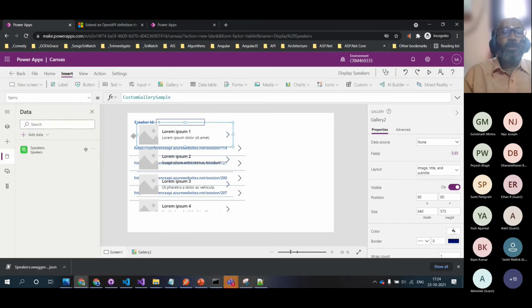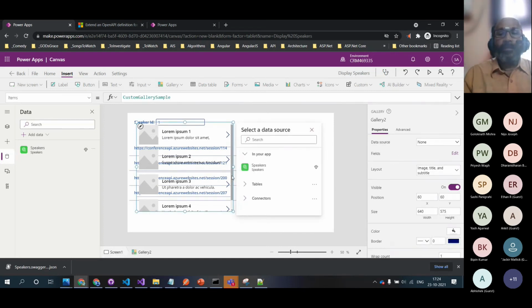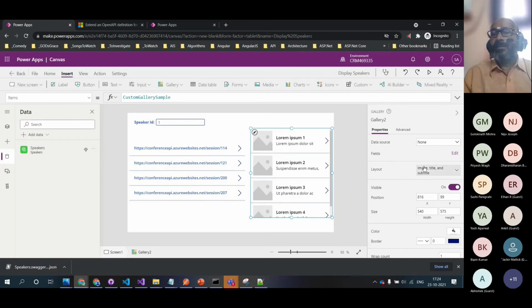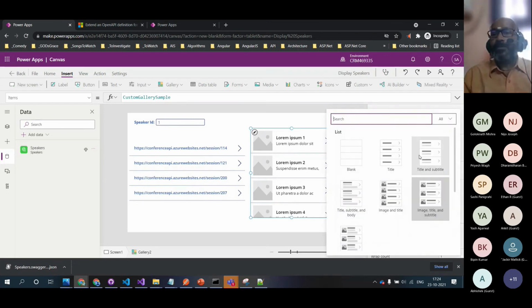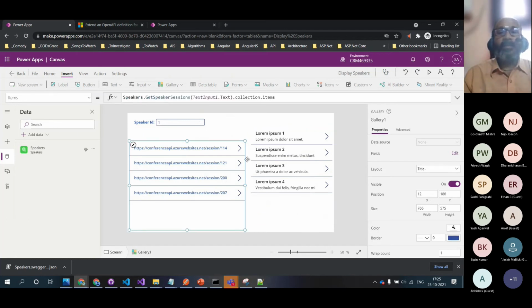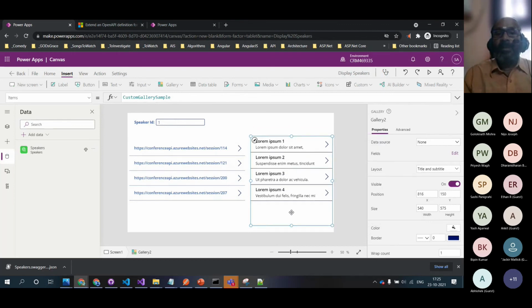How do I select that gallery? Okay, so let me drag this towards the right, and I'll reduce its size. And let me change the layout to title and subtitle. Okay, so this is there, and this one should be gallery 1.